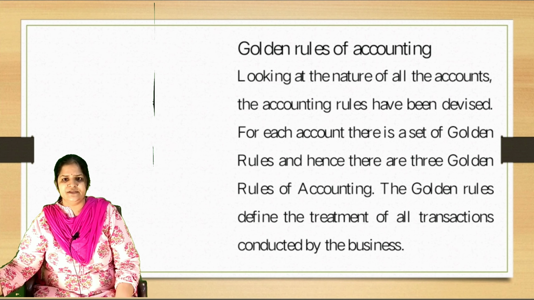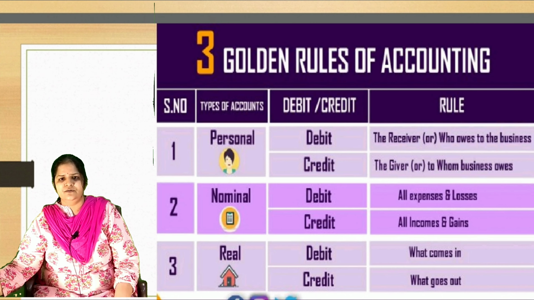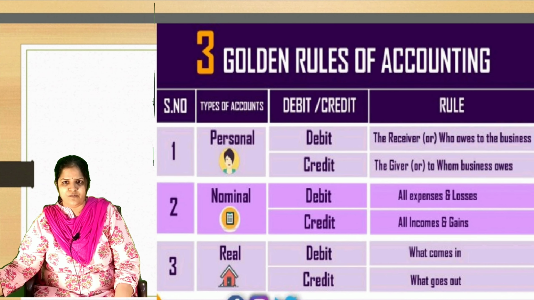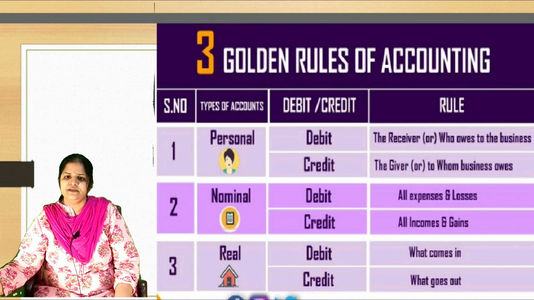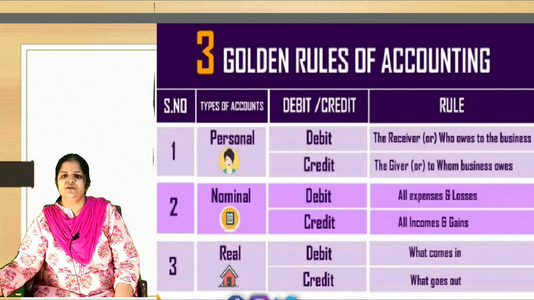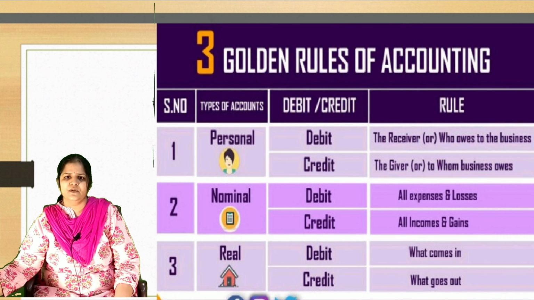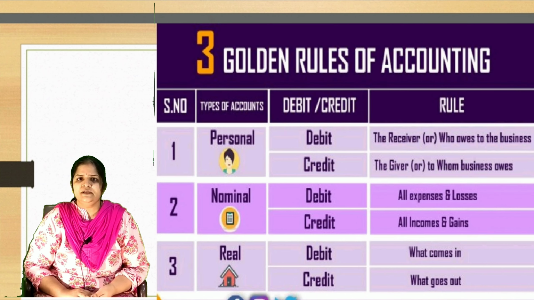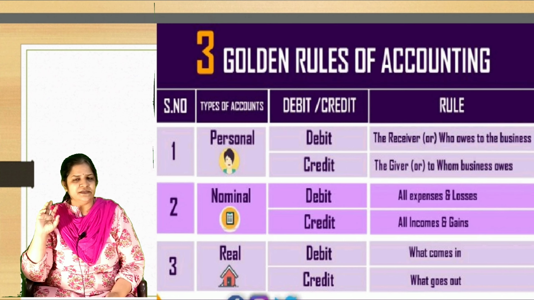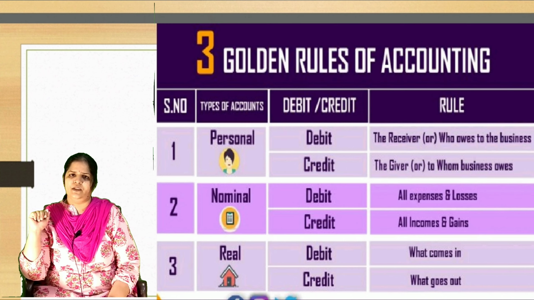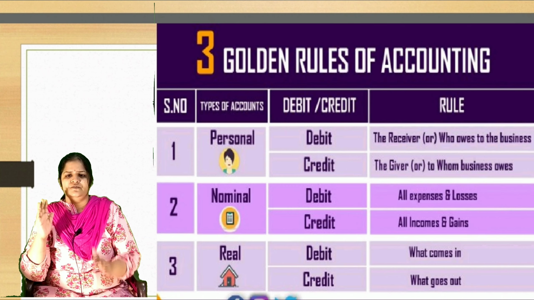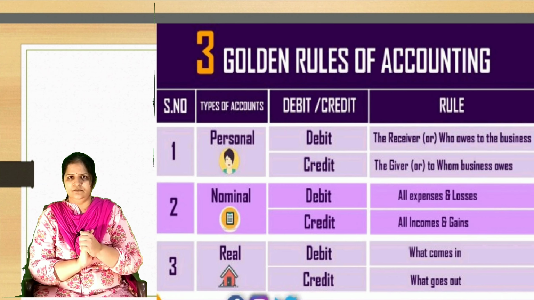Looking at the nature of all accounts, the accounting rules have been devised. For each account there is a set of golden rules. Hence these golden rules of accounting are very important. Now we will see in detail these three golden rules of accounting. Each one has a different rule.